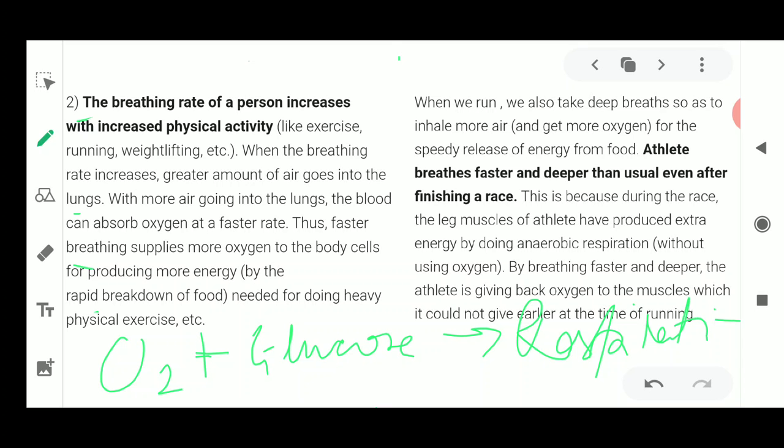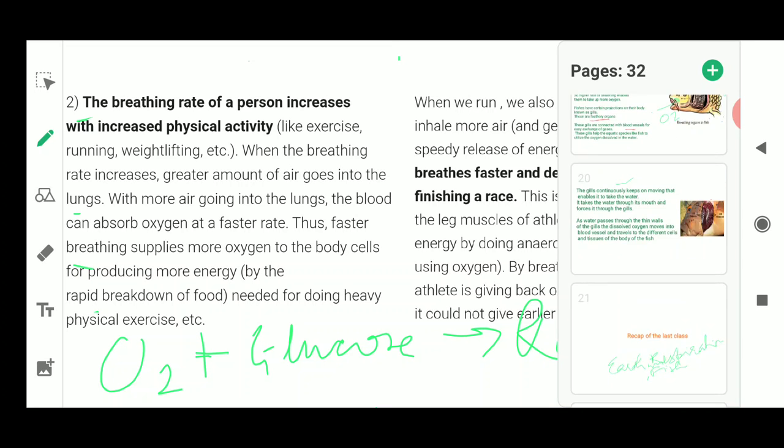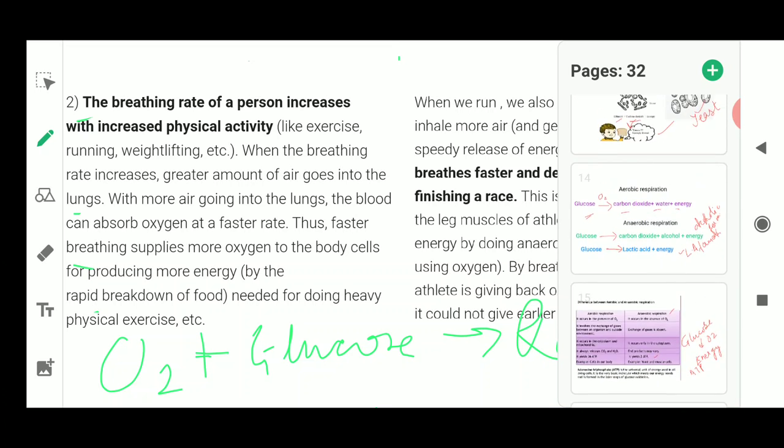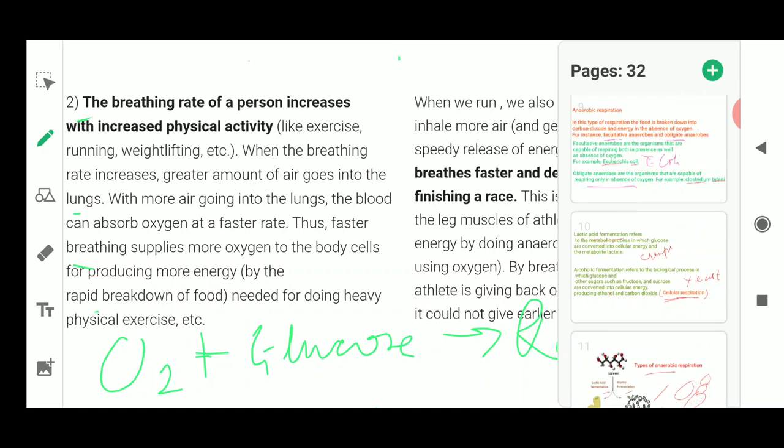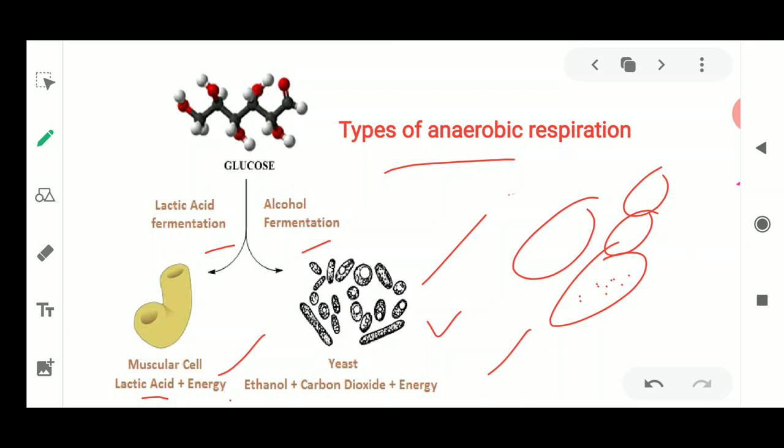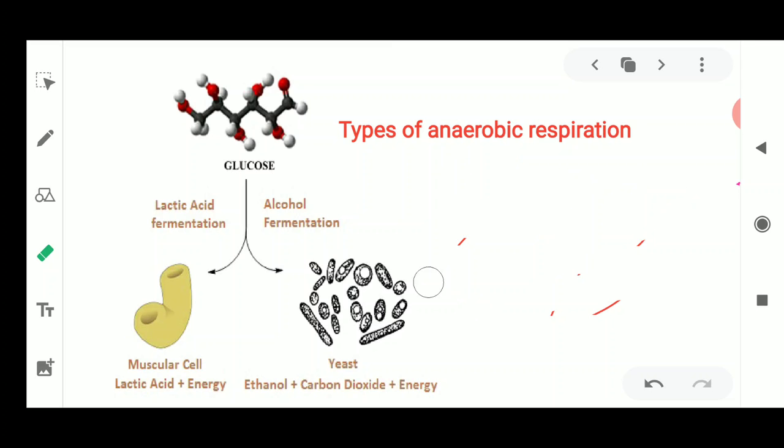Now one more thing you need to understand here is that we talked about anaerobic respiration in the last class. Okay, so if you remember, let me recall that slide once. You just see that, you'll remember what we have discussed and what I am talking about. So we discussed this slide where I discussed the types of anaerobic respiration where lactic acid fermentation takes place. Now where is this lactic acid fermentation taking place?